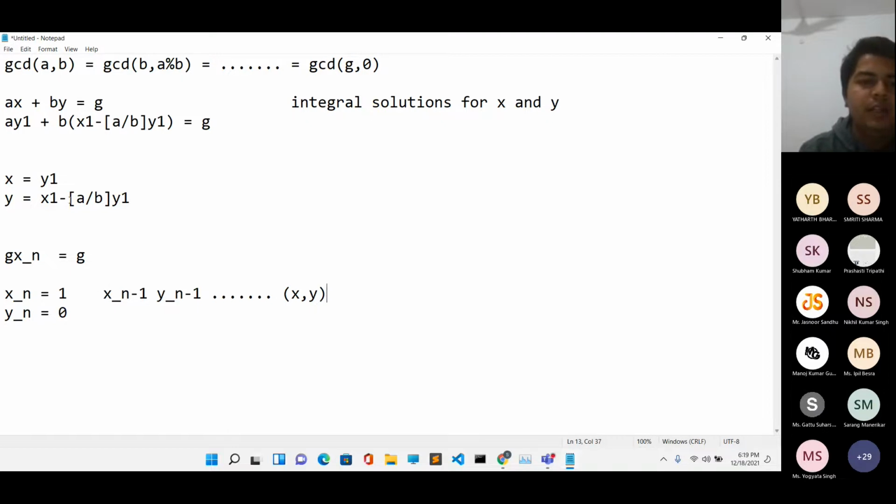So the Euclidean algorithm is all about this only. It breaks the original problem into smaller subproblems. It finds the value of xn and yn, and then it evaluates the value of x comma y for the previous equations that we had. And it is all based on these two recursive relations that we just derived.